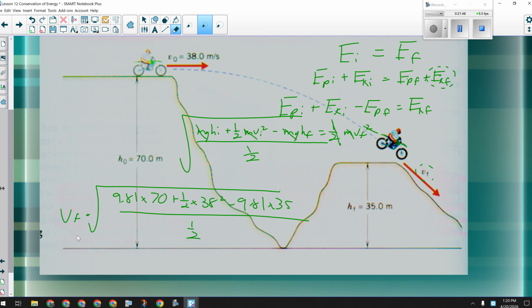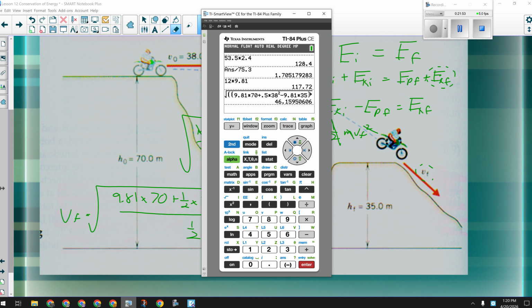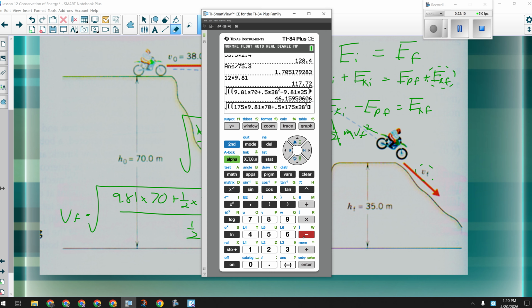Now just to prove to you that if I had put in the mass, it wouldn't have made any difference. What mass did I say? 175? If I did that whole calculation again but put the mass in there, I get exactly the same number. So 175 times 9.81 times 70 plus 0.5 times 175 times 38 squared minus 175 times 9.81 times 35, close the brackets, divided by 0.5 times 175.